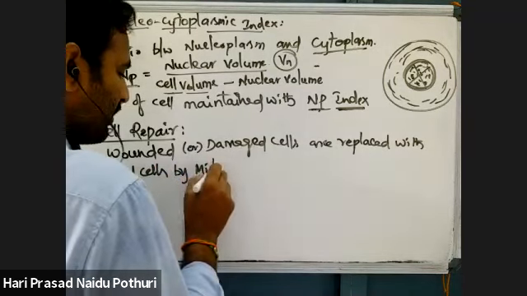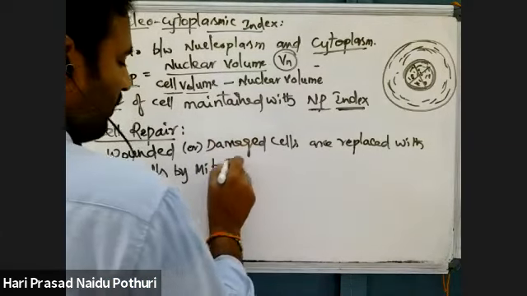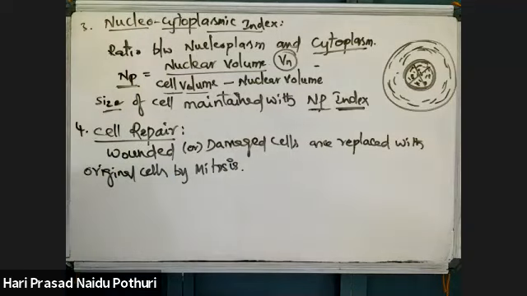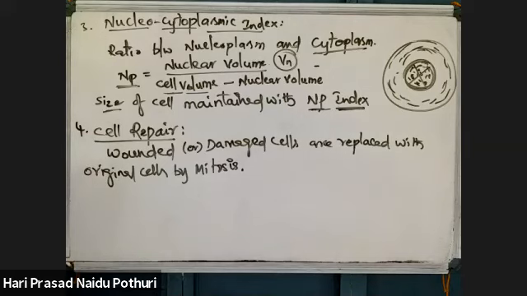What mitosis is doing means, when a part of the tissue in the body is damaged or wounded, in that place damaged cells are eliminated, that is, dead cells are removed. In the place of the dead cells, new cells are restored, replaced. Dead cells are replaced with original functioning cells. This is called cell repair.